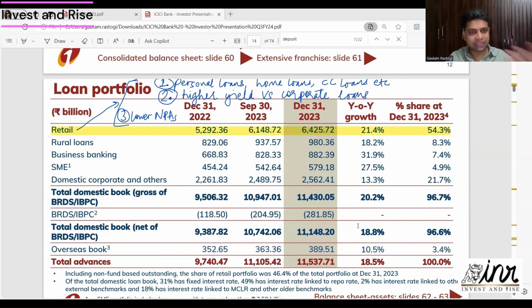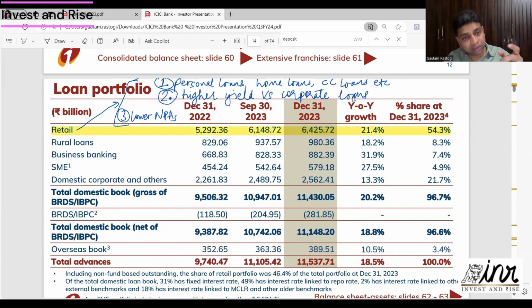So loan is the assets. Here, the key thing to look for is what portion of the loan portfolio is retail, meaning how much loan has been given to customers like you and me, retail customers. So it is around 54%. And why is it important? Retail loans are personal loans, home loans, credit card loans or what have you. The key thing to note about retail loans is that banks earn a higher yield, higher interest rate on these loans vis-a-vis the corporate loans.